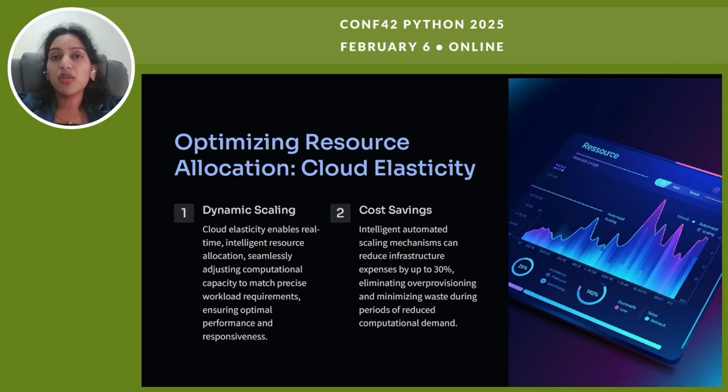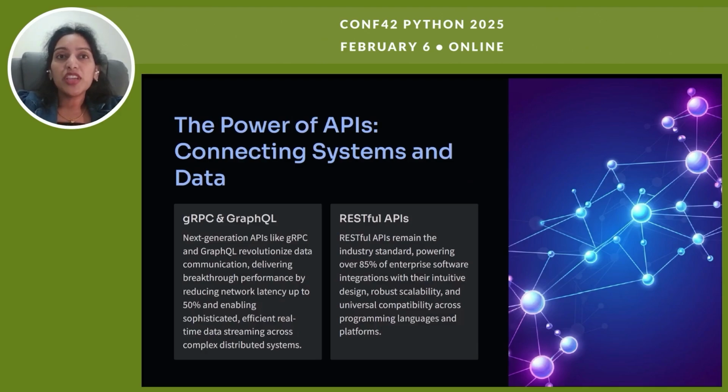Now that we have explored how elasticity optimizes resource allocation, let's turn our attention to the role of APIs in connecting systems and enabling seamless data communication. APIs enable systems to communicate and share data seamlessly, powering everything from social media integrations to enterprise software. And we can achieve this using new modern technologies like gRPC and GraphQL.